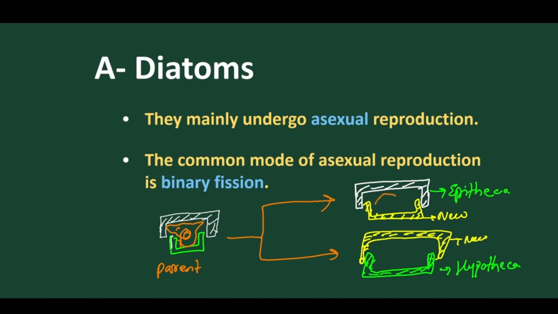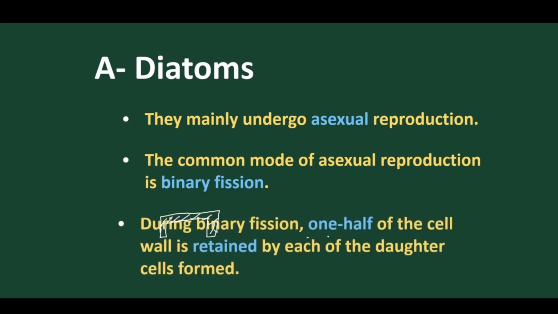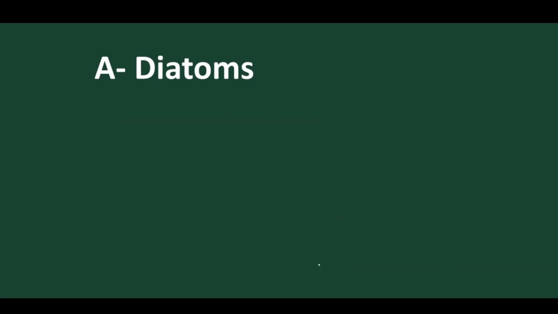The reproduction takes place like this. So these are the daughters. Each daughter retains one half of the parent cell wall. One daughter cell retains the epitheca of the parent and produces a new hypotheca, and the other retains the hypotheca and produces a new epitheca. This is how the binary mode of reproduction takes place. So one half of the cell wall is retained and the other half is newly formed.